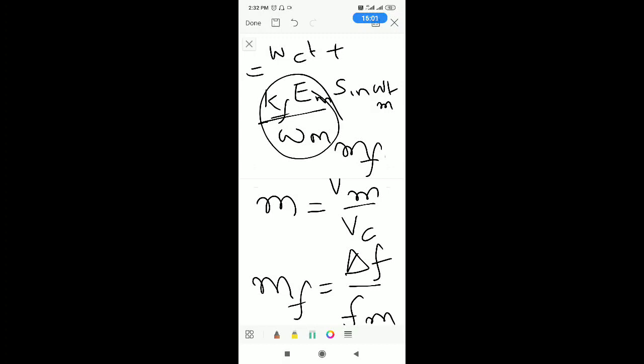It has no units. Here it is volts by volts, here hertz by hertz.